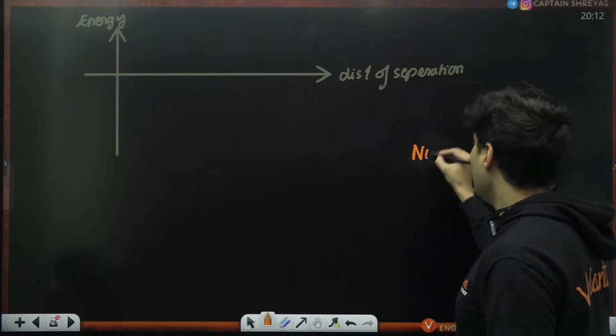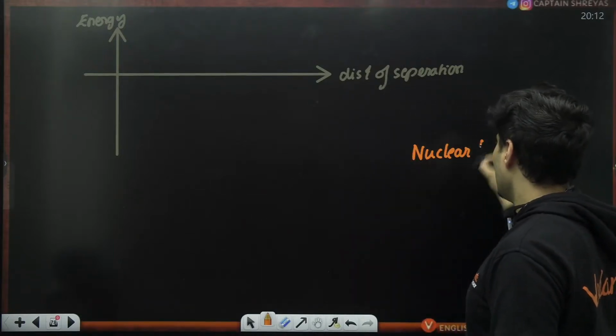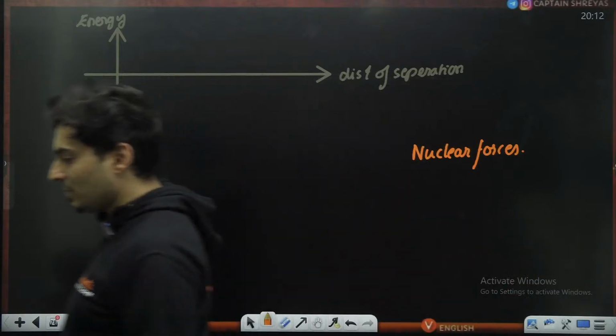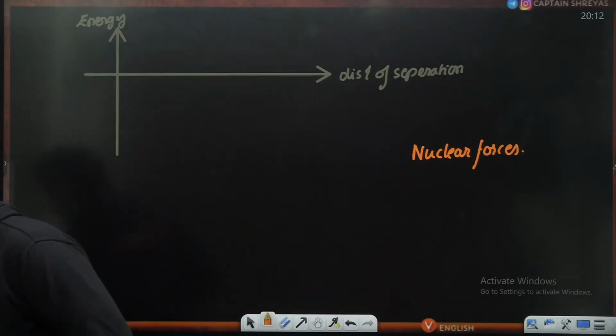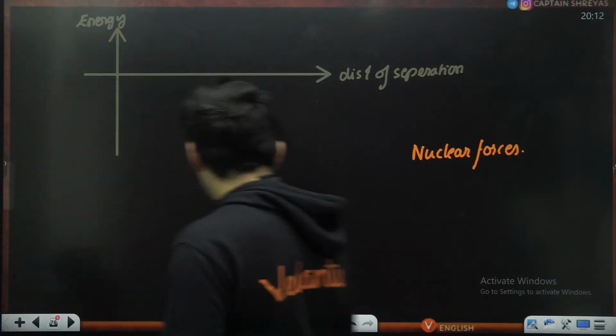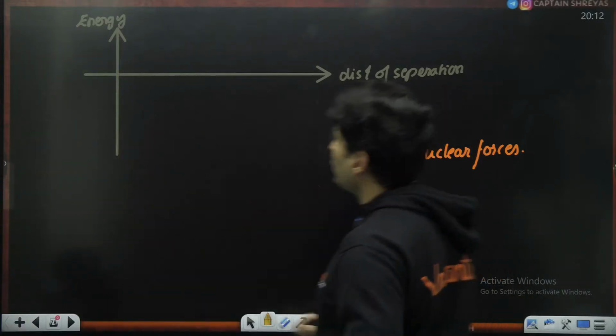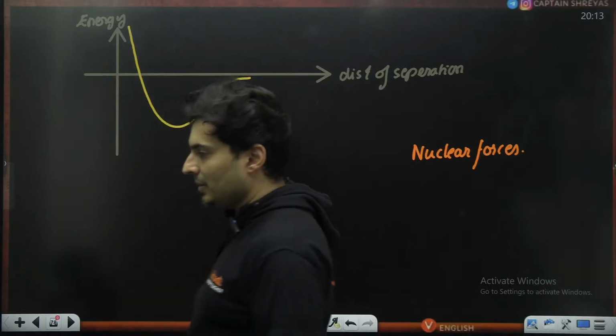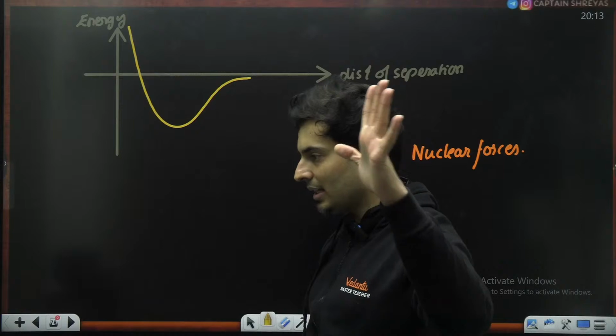This is for nuclear forces. This particular graph is also there. Have you seen this? Nuclear forces, potential energy versus the distance. So this particular graph also you should know. It is like this and goes like that.